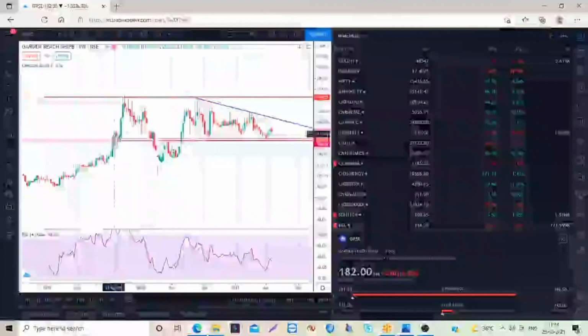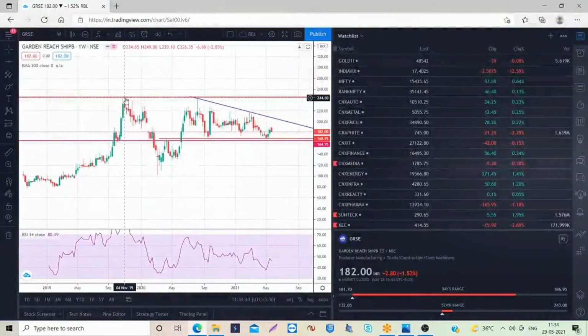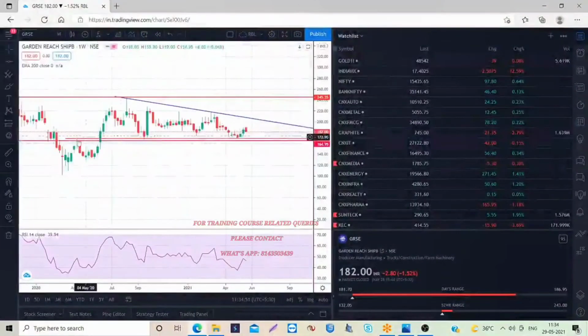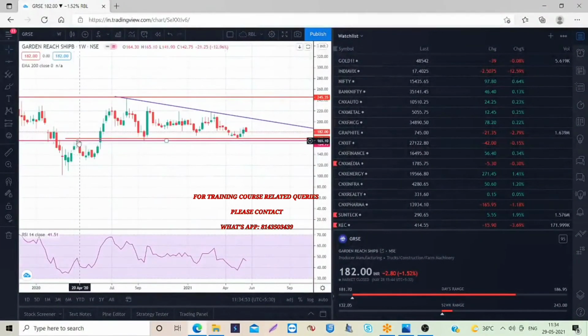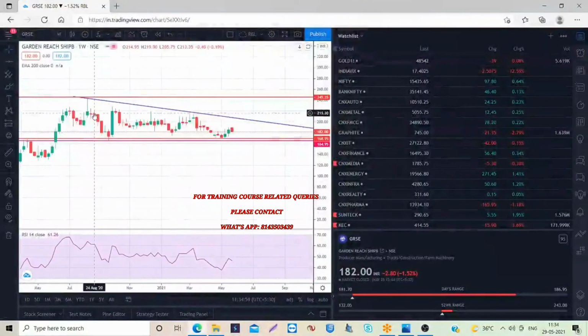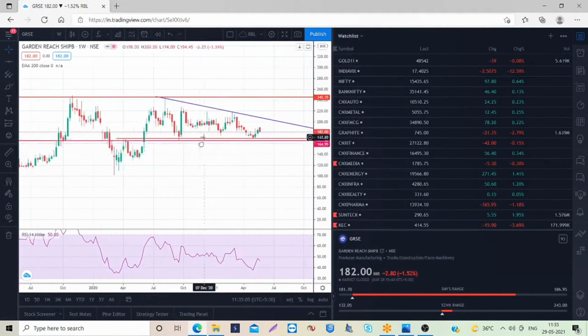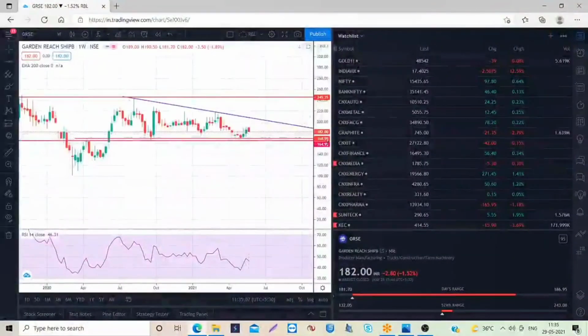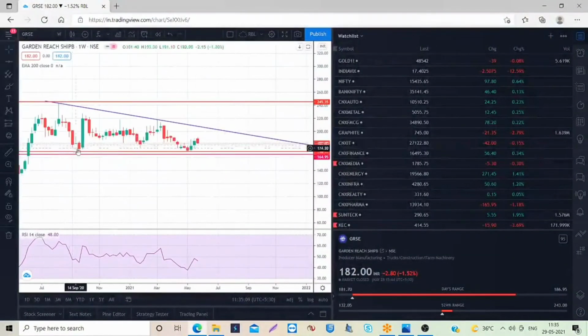So when it gives the breakout, the stock gives a good rally. Again when it comes down and breaks the support, the stock went a little bit down. Again when it is coming up, this support is now acting as a resistance. The stock came down, again it gives a breakout, and the stock went up. Now after this, the stock is almost taking support at this level. So we think that this time also the stock has good potential to move upside.